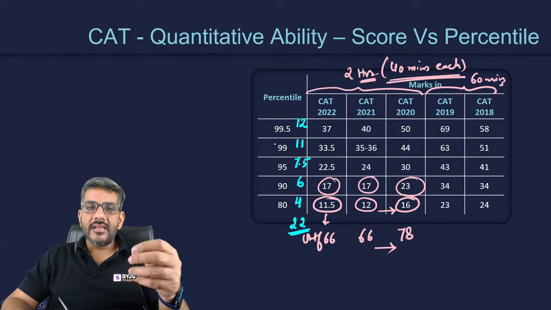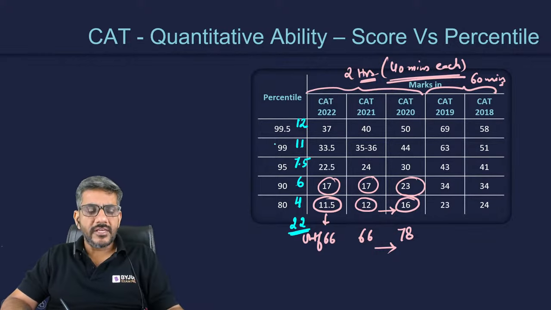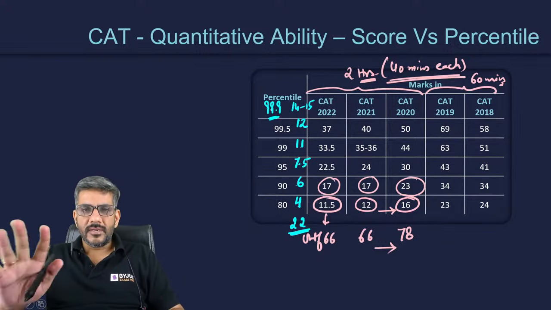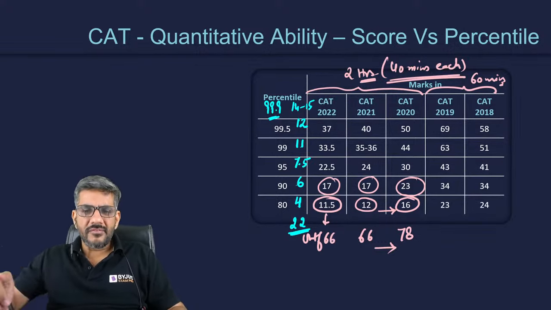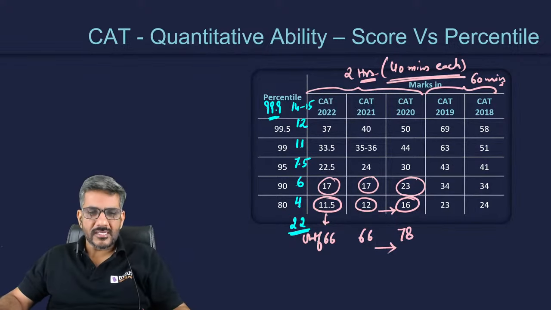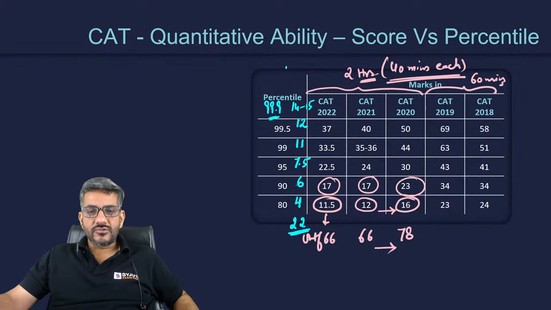And I think a 99.9 would have been at somewhere around 14 or 15 questions, right? 14 or 15 questions would have given you a 99.9 percentile in CAT 2022. That's my assumption. It might be 15 or 16 as well. Definitely not more than 16. It would have been around 15-16, right? So how difficult it is to do these questions in 40 minutes only.